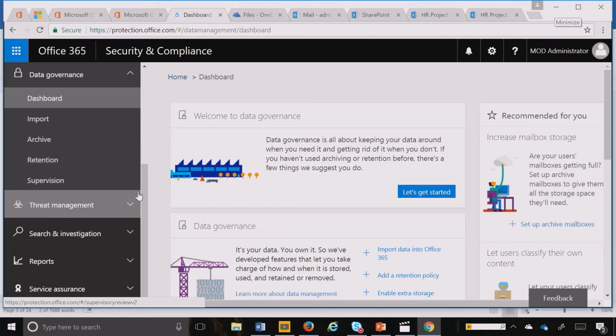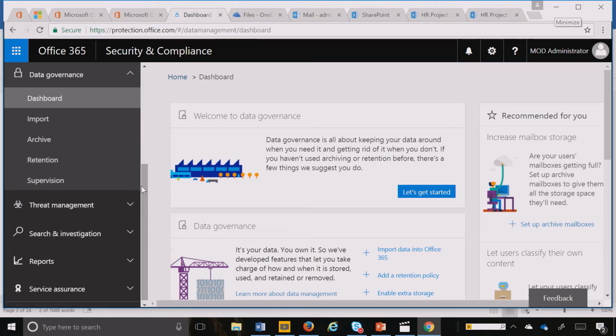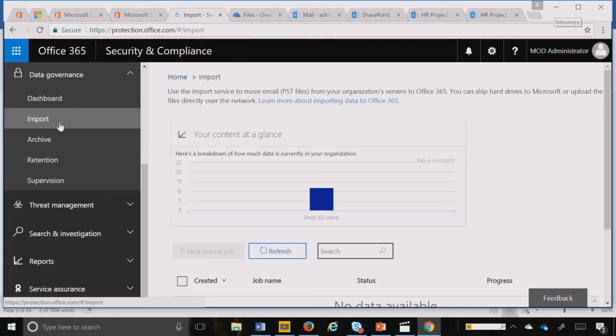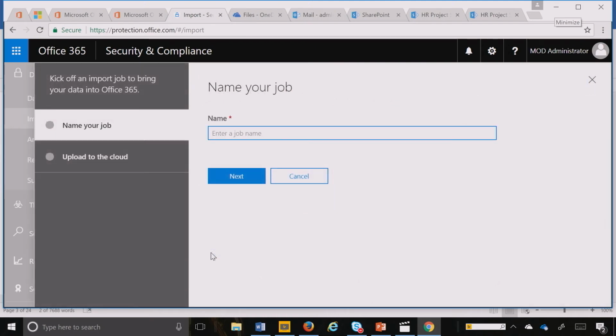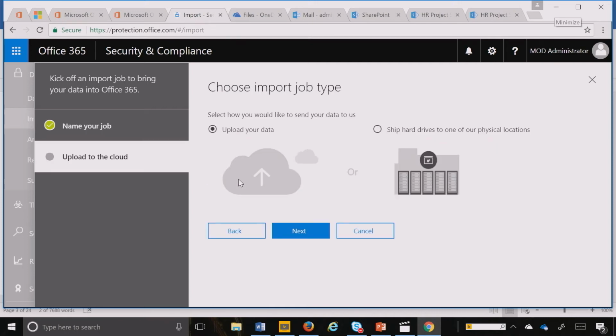From our Security and Compliance Center, I can go into my dashboard of data governance. I can click on import, and I can create a new job. Now you need to have special permissions to create this import job, so please make sure you refer to the technical documentation on being an Exchange administrator with the right permissions so you can actually create that. If I say email here, I have the option of either shipping hard drives to a physical location of Microsoft or actually uploading this directly to the cloud.